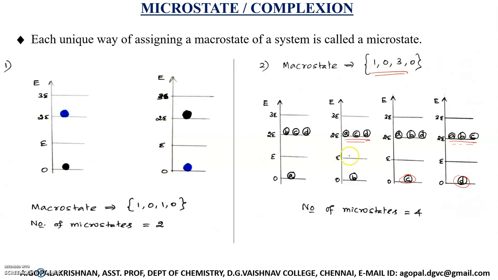And each of these ways of getting the macro state is unique. Okay, they are all unique. And these different ways of assigning the macro state are called microstates. So each one is called a microstate. So how many microstates are possible for this macrostate? We have 4 microstates. Are you able to follow? So what are microstates? Microstates are nothing but each unique way of assigning a particular macrostate of a system, called a microstate.